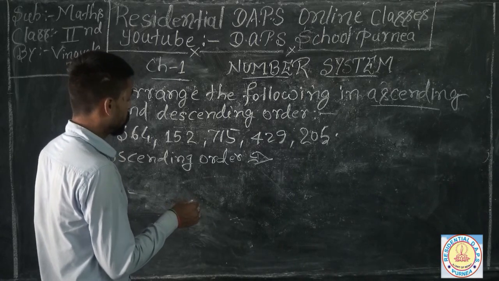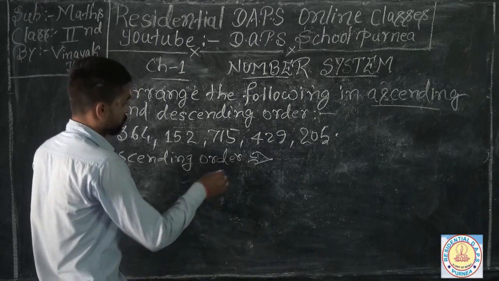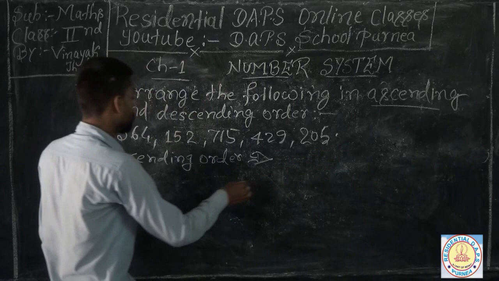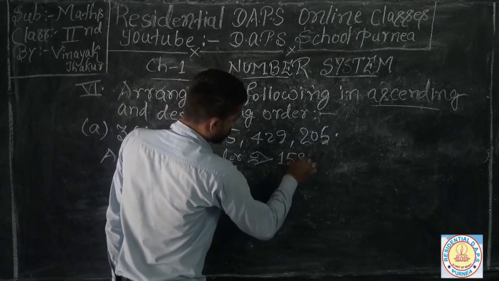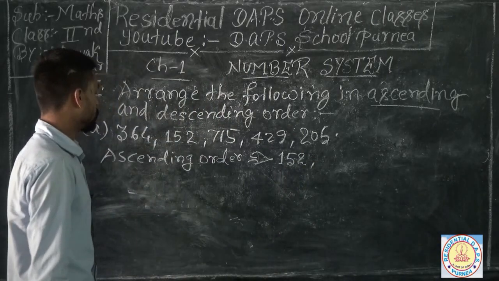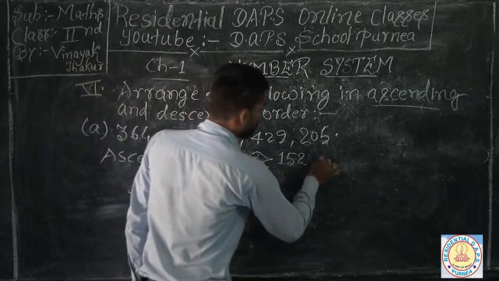Which is very small in those numbers? 152. Then next, which number comes up? 205.